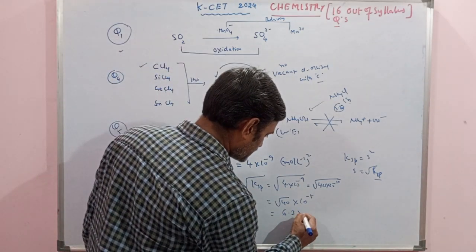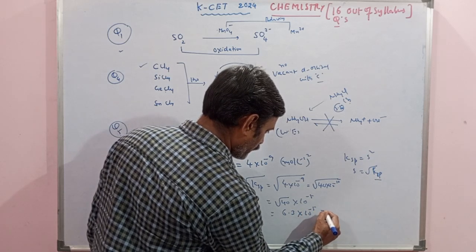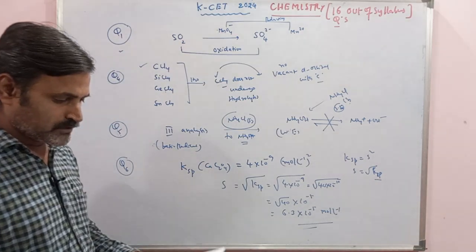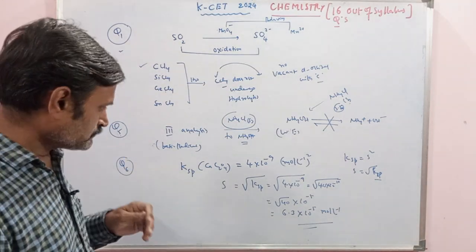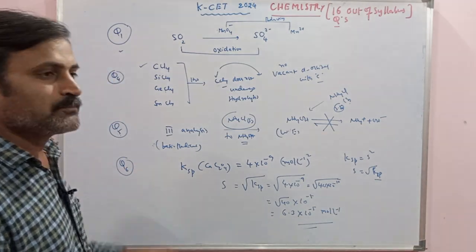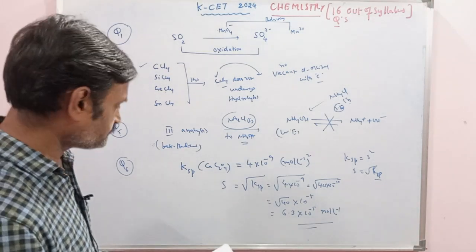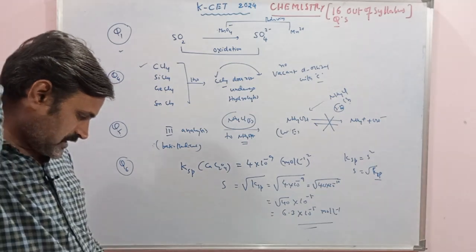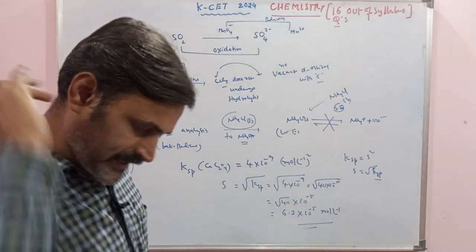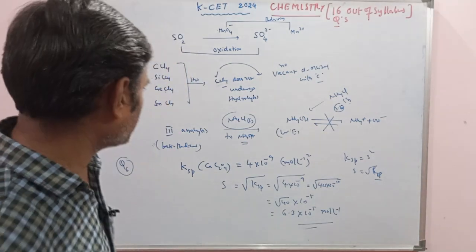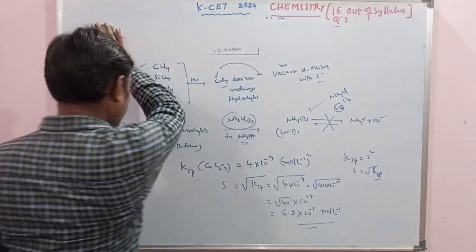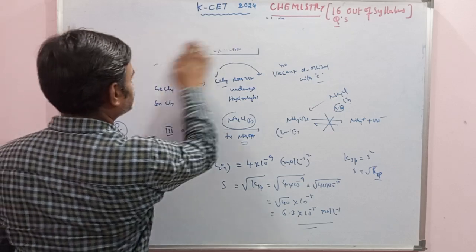We have 6.3 into 10 to the power of minus 5 moles per liter, which is the correct value of the solubility of this calcium oxalate. Okay, so this is question number 6. This question is asked from this ionic equilibrium chapter, first year syllabus. Let us move on to the next question, number 7.